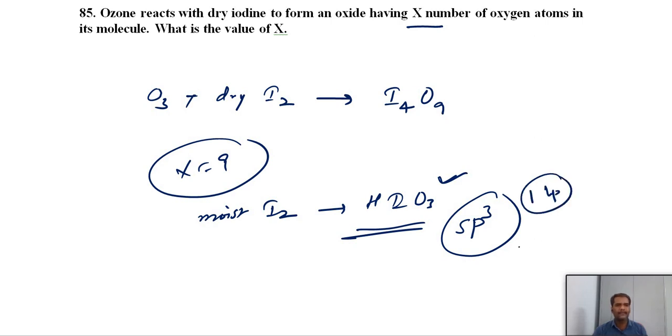It is pyramidal in geometry. These points you should remember. These are a few questions related to the 16th group, the oxygen family. Just focus on all these types of models as much as possible.